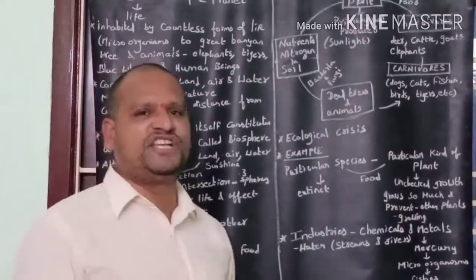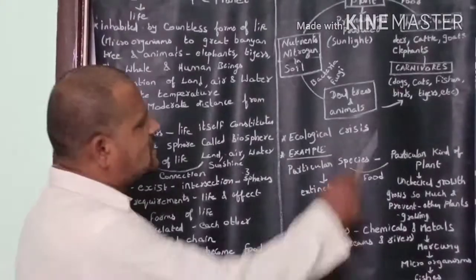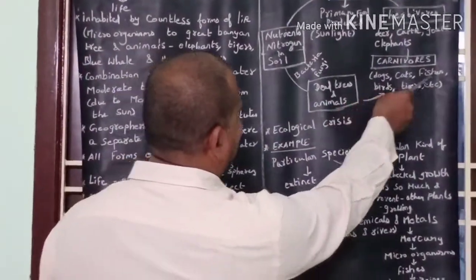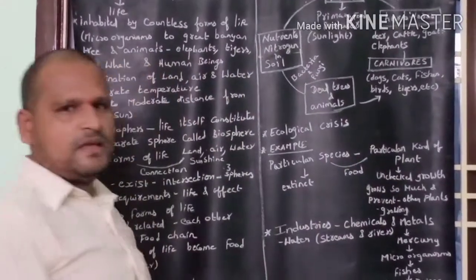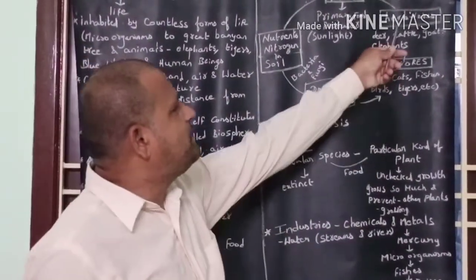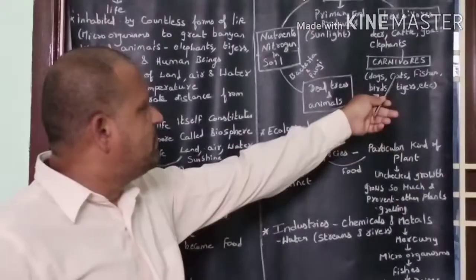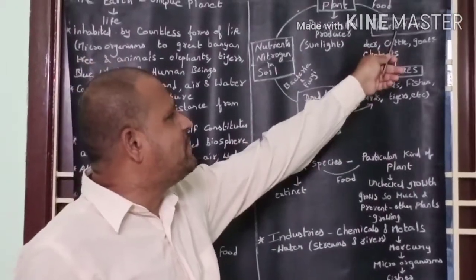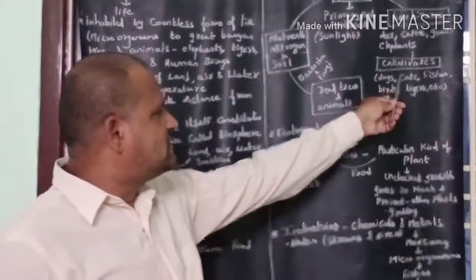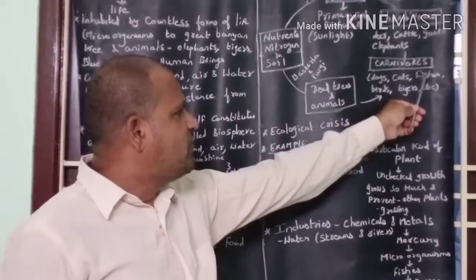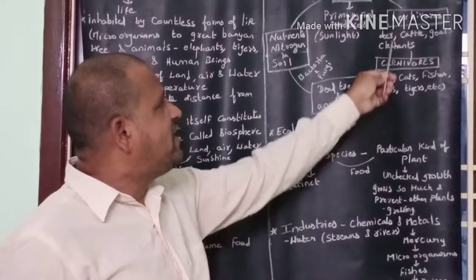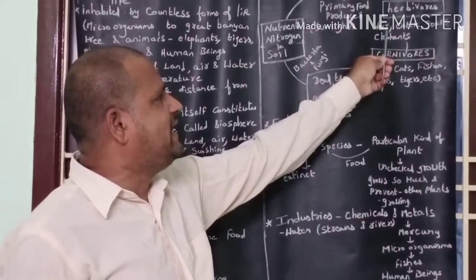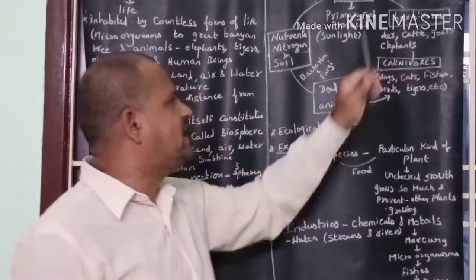Carnivores means flesh eating animals like dogs, cats, fishes, birds, tigers, etc. These animals eat herbivores as food. These carnivorous animals like dogs, cats, fishes, birds and tigers eat the flesh of herbivores like deer, cattle, goats and elephants as food.